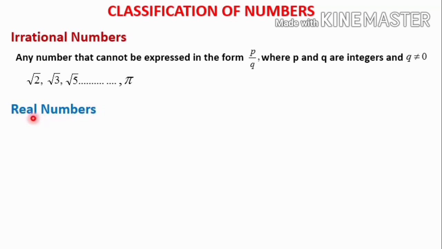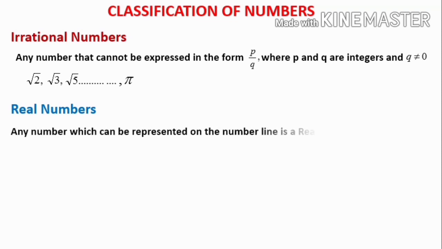Next classification is real numbers. Now, in the classification of numbers we have only two number systems: one is rational numbers, another is irrational numbers, because rational numbers include natural numbers, whole numbers and integers. So altogether we can say one set is rational and another set is irrational. So we have two sets in our hand, rational and irrational numbers.